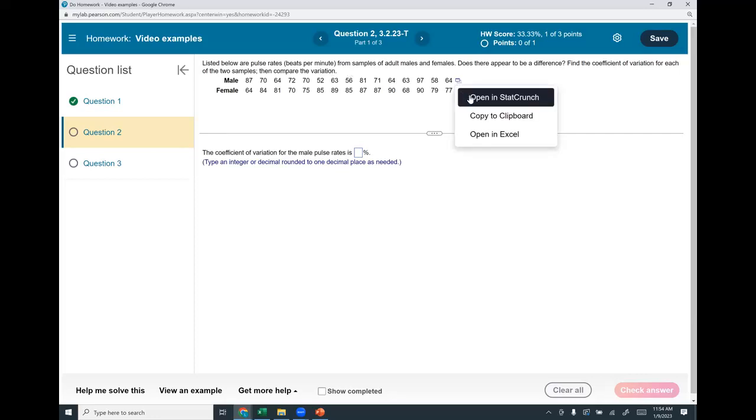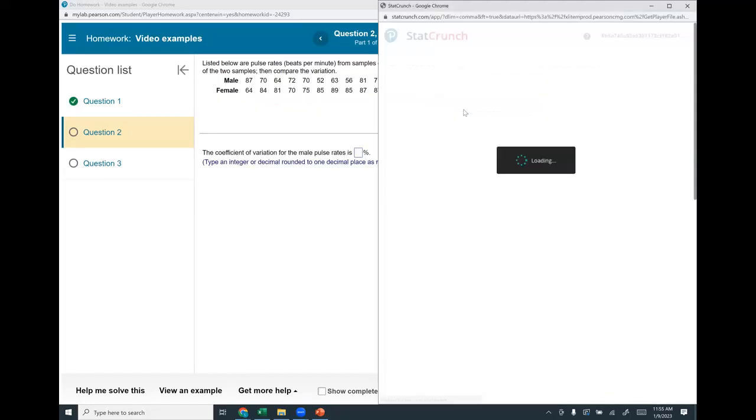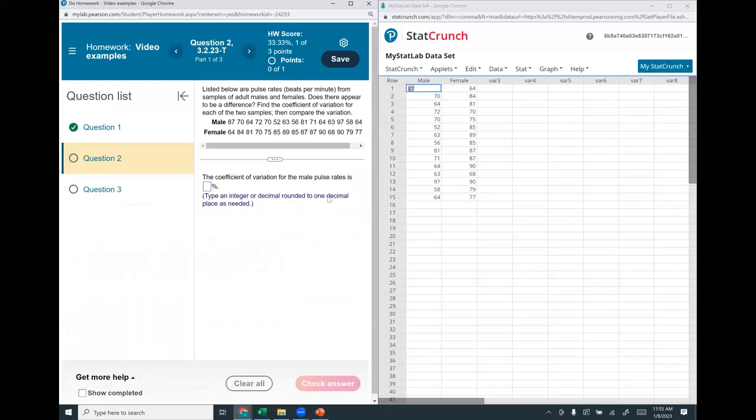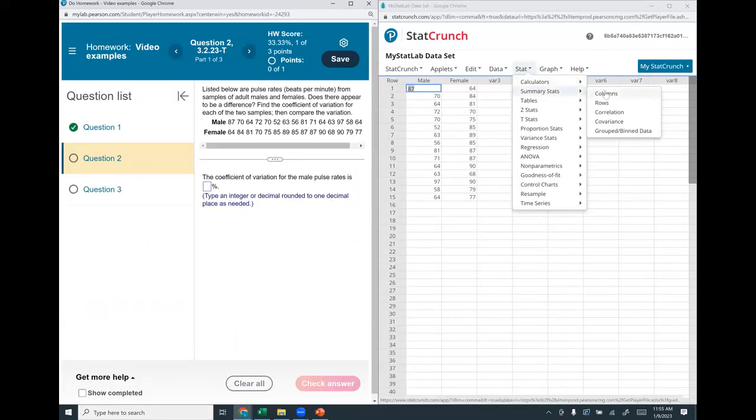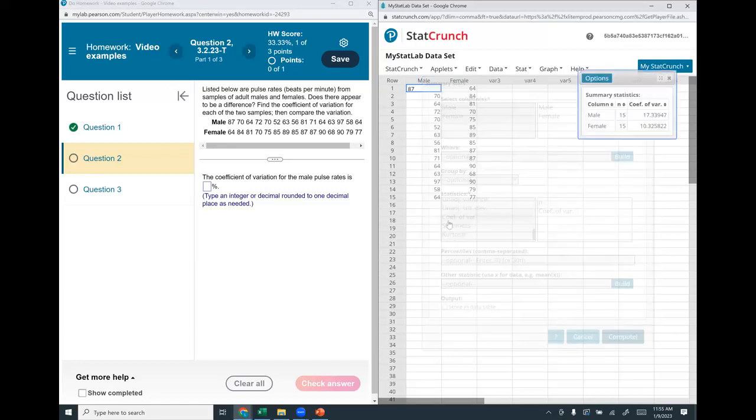Okay. So I'm clicking on the box, I'm opening it in StatCrunch. Put that on that side, I'll put this on this side. And we're going to go summary stats columns. And we're going to pick both. I'm going to hold down the control key to get the second one. Again, what do I need? The coefficient of variation. I think there it is. So there's my coefficient of variation. And that's really all I need.